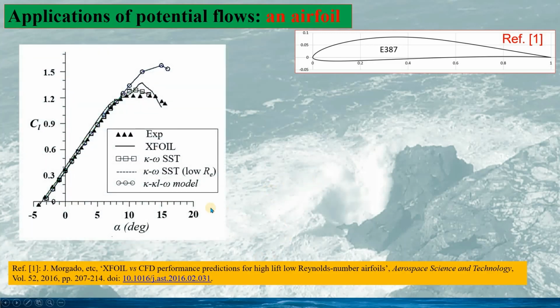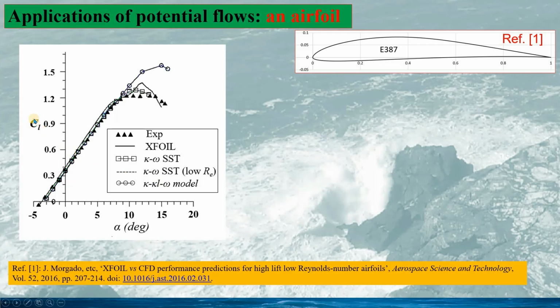The comparison is made for the method XFOIL, which is basically based on potential flow theory with a modification for including the wall shear stress, and three CFD simulations: the k-omega SST turbulence model, the k-omega SST low Reynolds number turbulence model, and the three-equation k-kL-omega model.